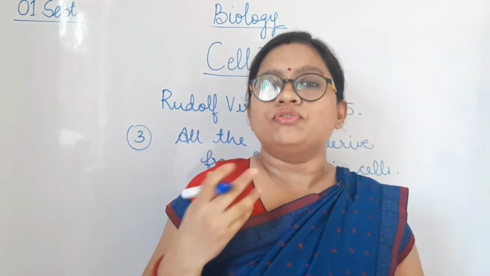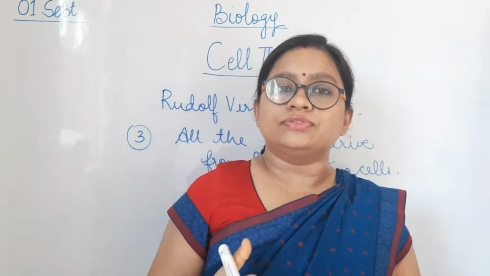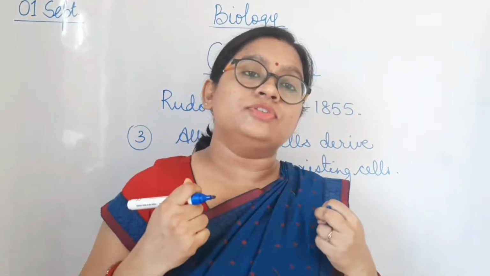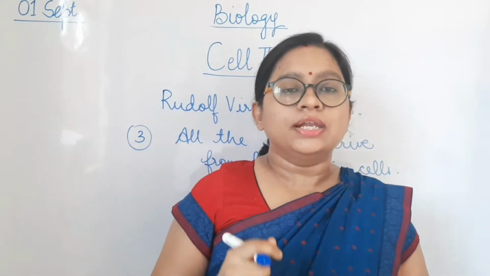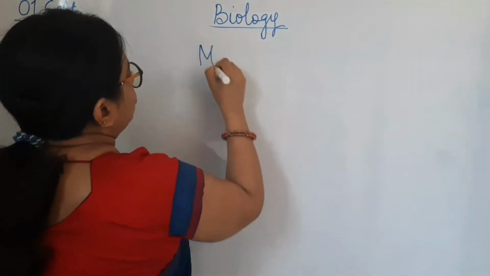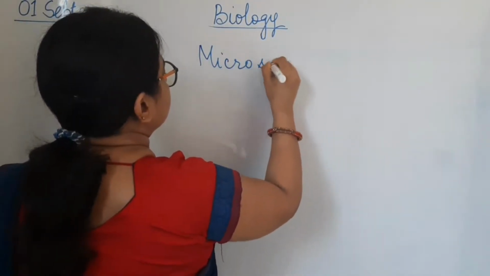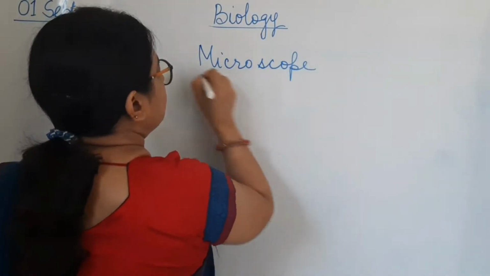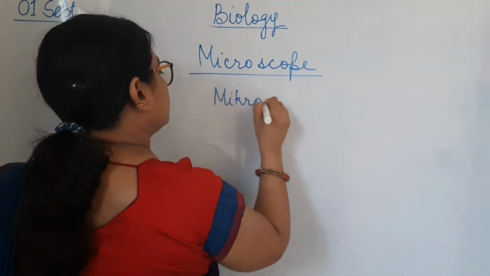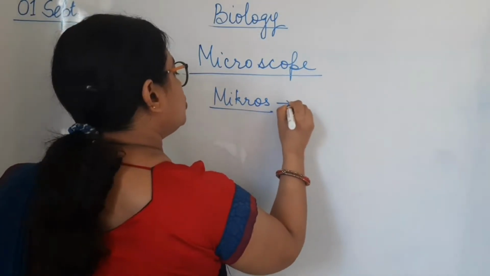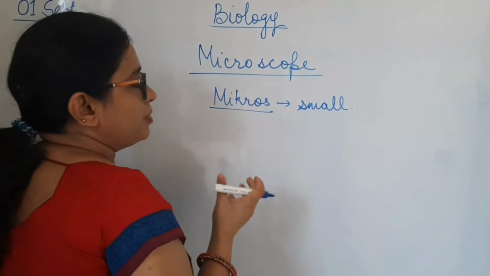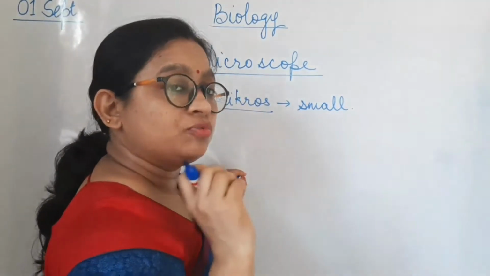Now we cannot move further about the cell without discussing the microscope. Microscope is the instrument that is used to see the small things. Let's discuss that also. Microscope. Microscope is made up of the word micro, that is a Greek word which means small. So microscope is the instrument which is used to see small things.